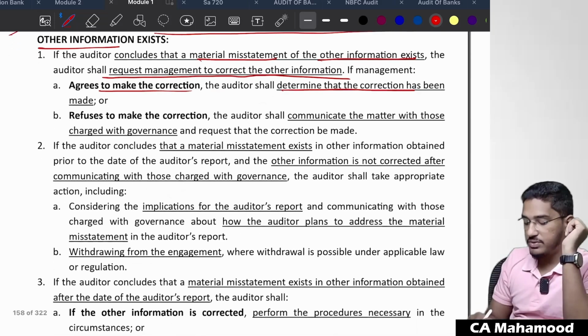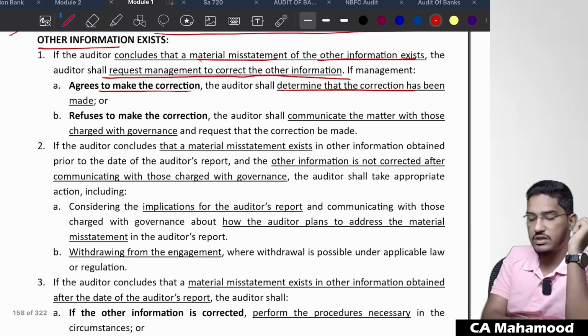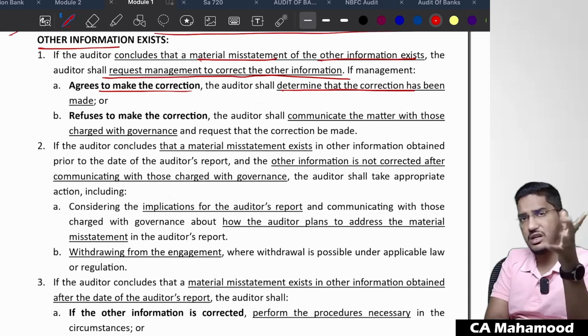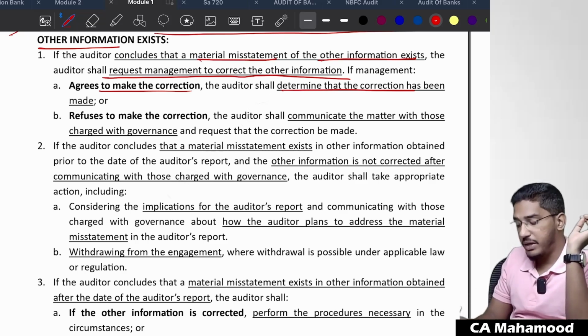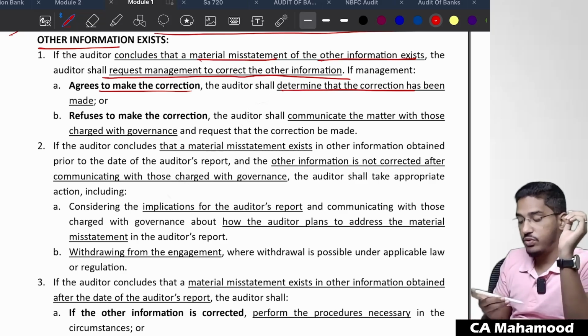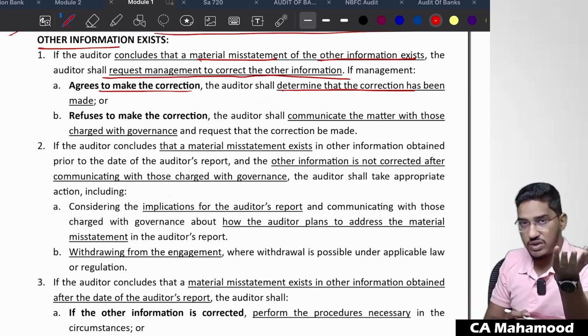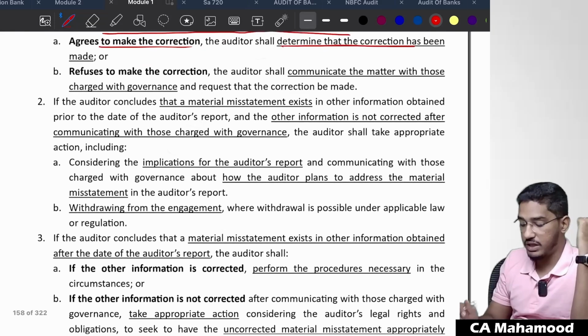In case they refuse to make the correction, I go to the management and tell them, sir, please check the other information. Management says, we will not correct it. If the management refuses to make the correction, the auditor shall communicate the matter with those charged with governance and request that correction be made. So you have to go to those charged with governance, sir, your management is not correcting the other information, please advise your management to correct it.